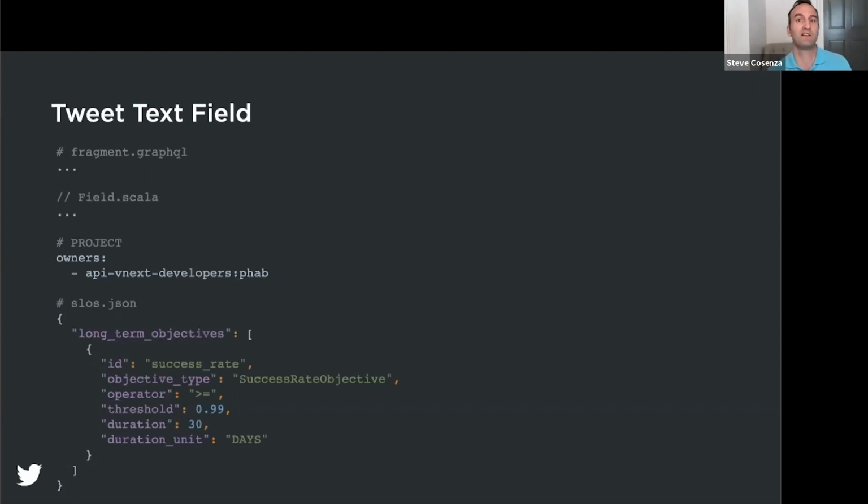By specifying this project level ownership, Fabricator will ensure that all changes to this directory have a ship-it from at least one member of the owning team. So that's one way we're able to distribute ownership across the platform. The second file at the bottom is the slos.json file, where the field owner can define an SLO for retrieving and rendering this individual field, an SLO being a service level objective.